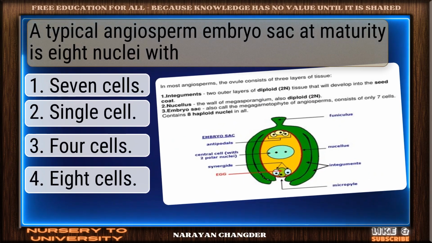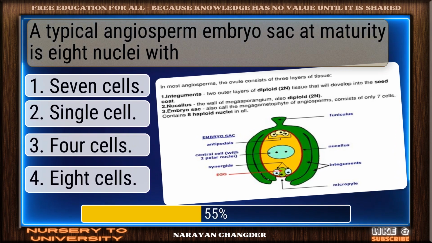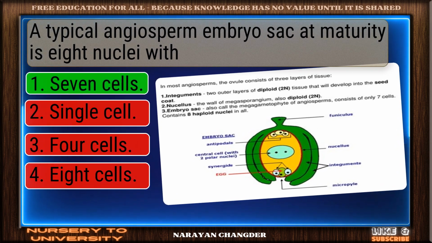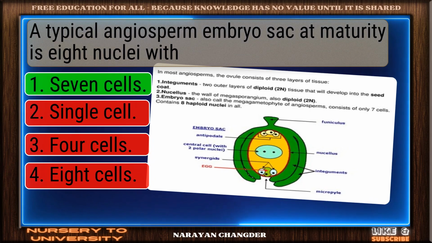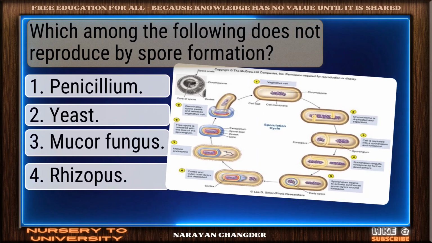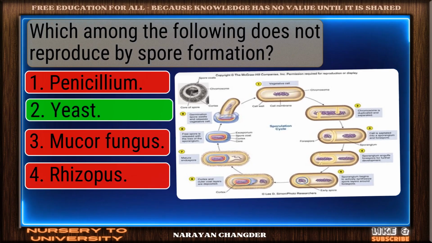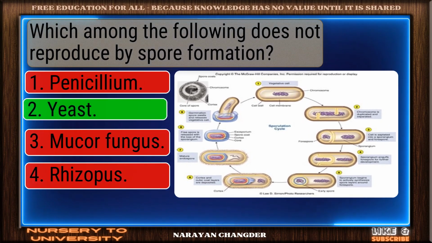A typical angiosperm embryo sac at maturity is 8 nuclei wide. Good thinking. 7 cells is the right answer. Which among the following does not reproduce by spore formation? Solid response. Yeast is a valid choice.